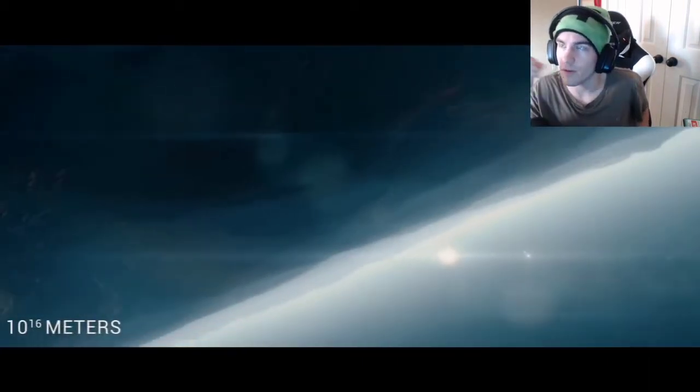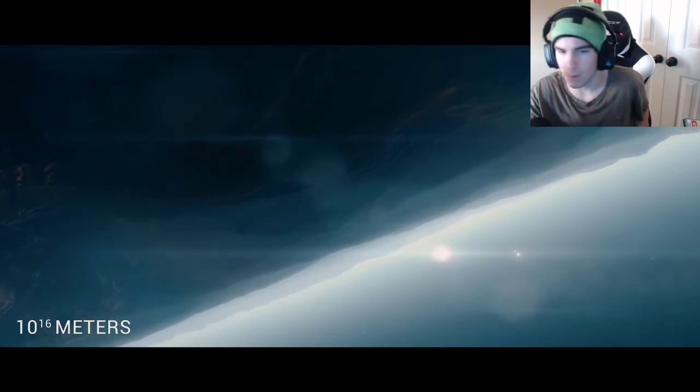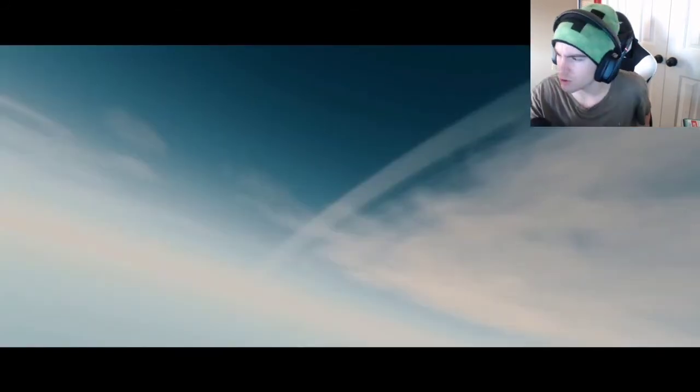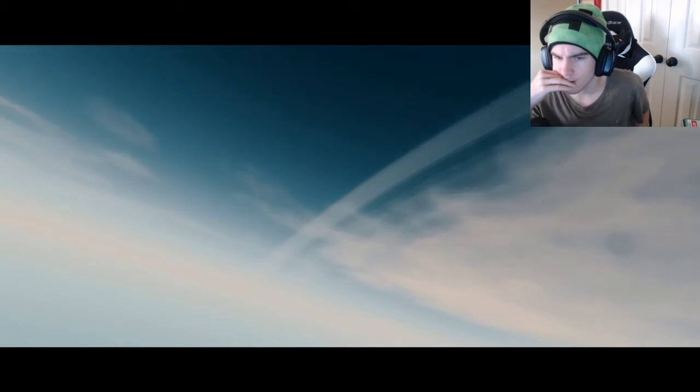At 2 light years away from Earth, we reach the orbital limit of our sun. At this far distance, the sun's gravity no longer has an effect on objects past this point.